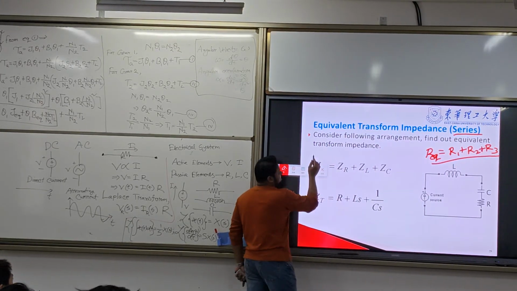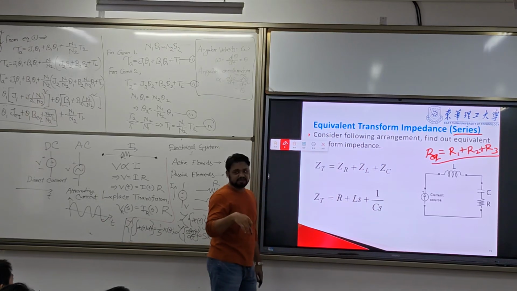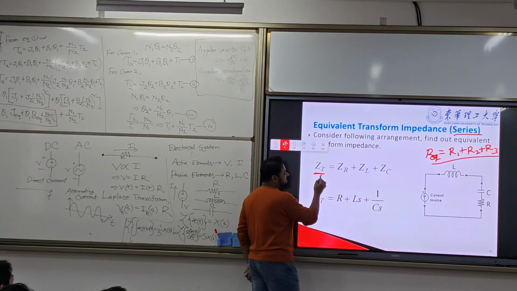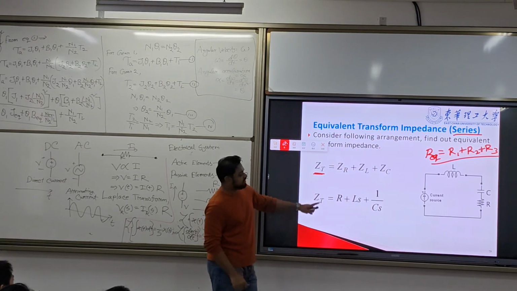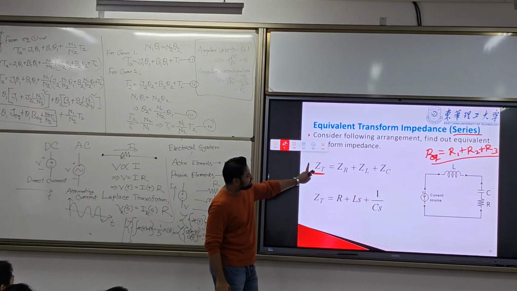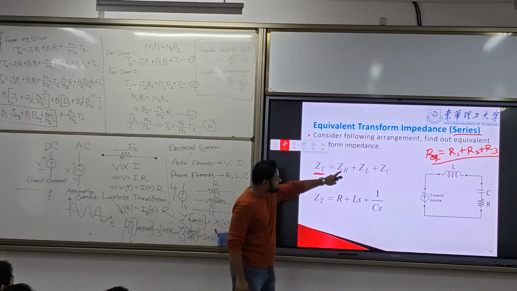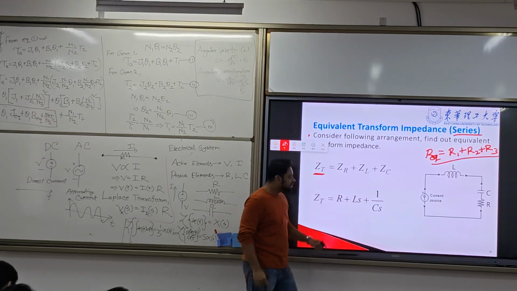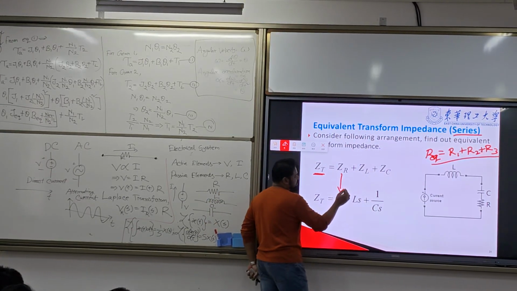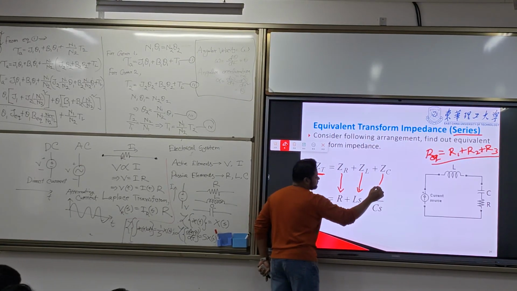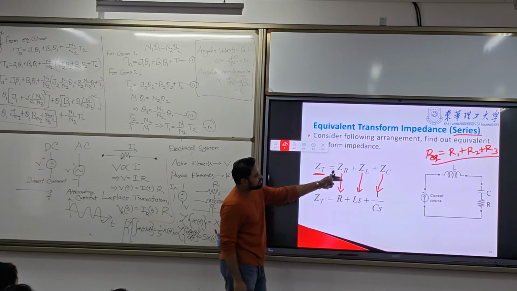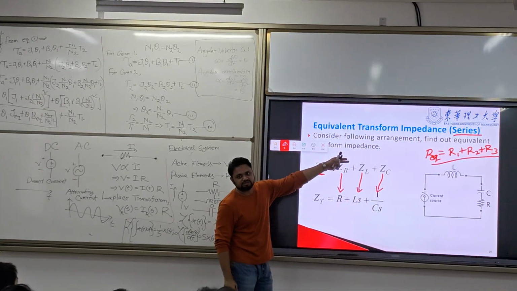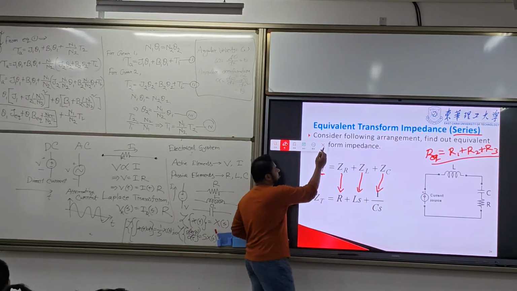Because it is an AC circuit, we define it in Z. In the DC circuit we define it in R, but in the AC circuit we define it in Z. Z equal to ZR plus ZL plus ZC. For ZR we have the resistance, for ZL we have LS, and for C we have 1 by CS. This is the series equation for equivalent resistance.